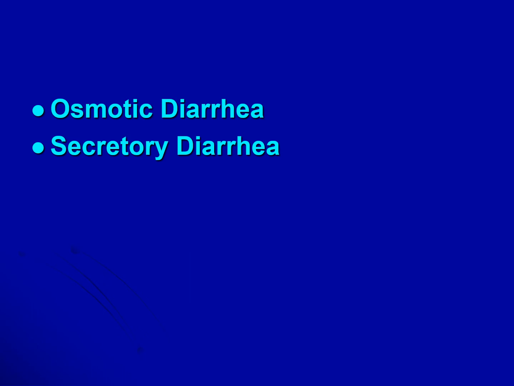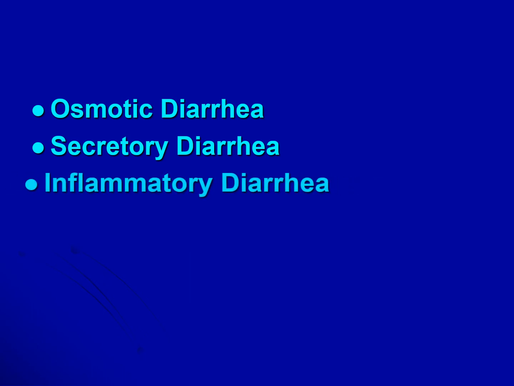Now, the next category is inflammatory diarrhea, and this is also known as exudative diarrhea. And this can occur with some infections as well as diseases that cause mucosal inflammation or ulcerations. So examples of those diseases include Crohn's disease, ulcerative colitis, tuberculosis, extrapulmonary form, as well as lymphomas and cancer.